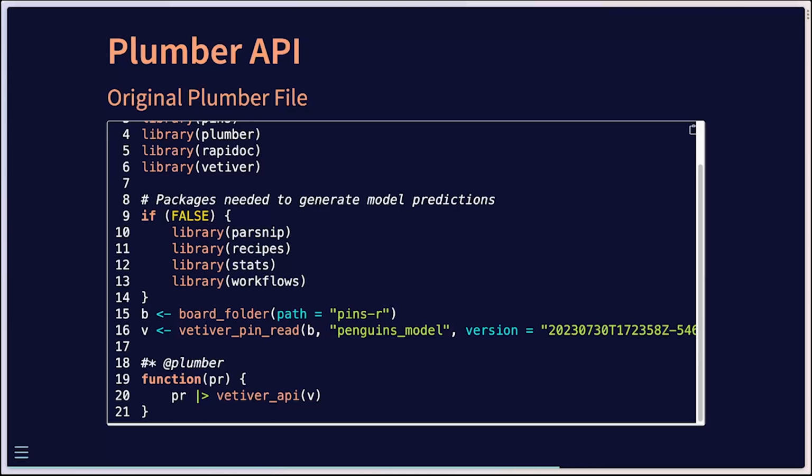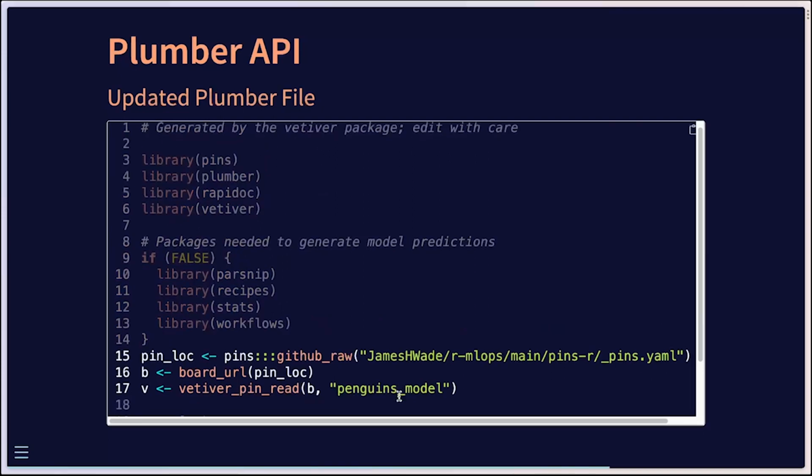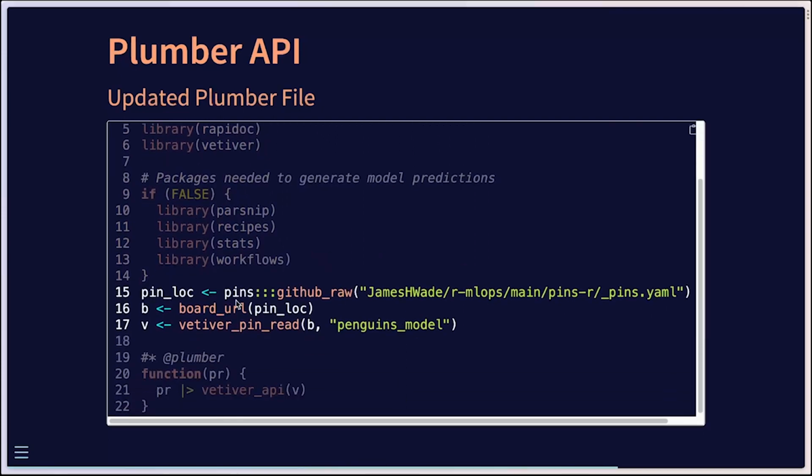And to get this working for the model that's hosted in GitHub, the specific changes that I had to make were right here. So I'm setting up that pin location as being in my GitHub, and then I'm using this board URL like you saw a few slides ago, and then we can read the Vetiver model from that board that matches this penguin model name. I don't specify a version here, though we certainly could.